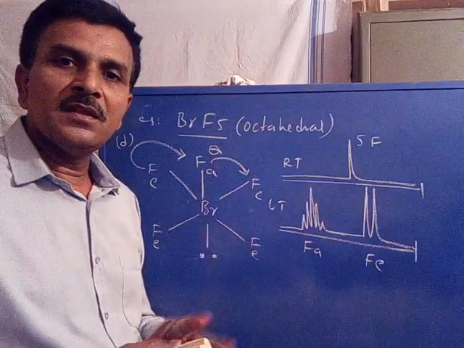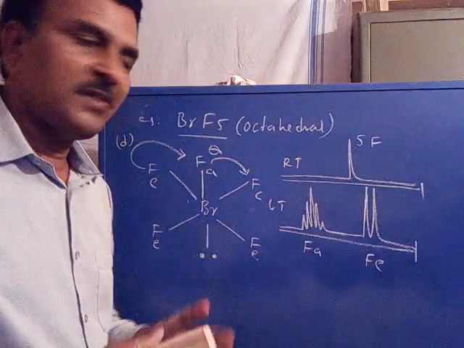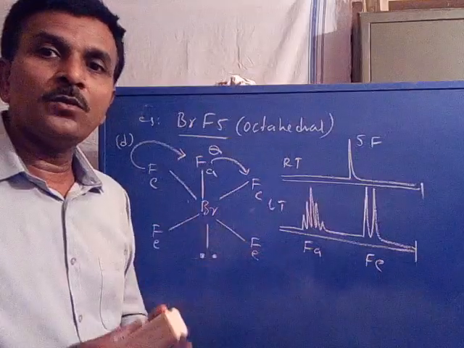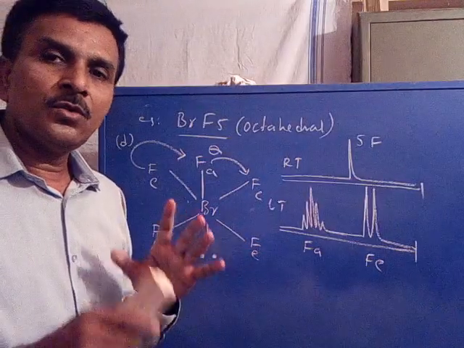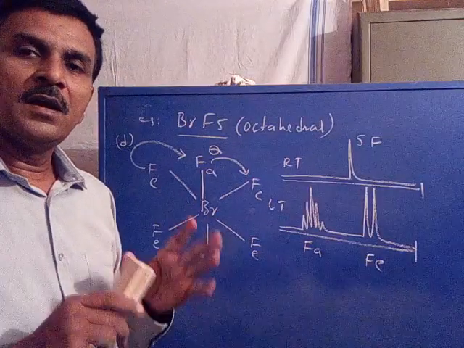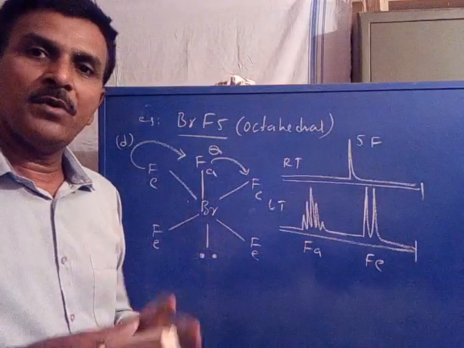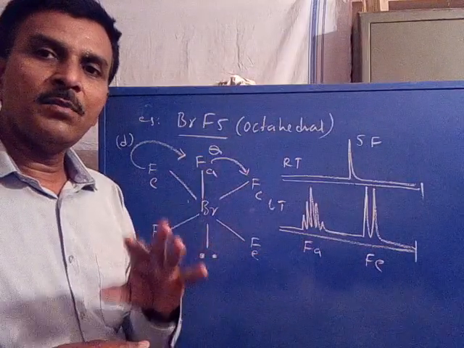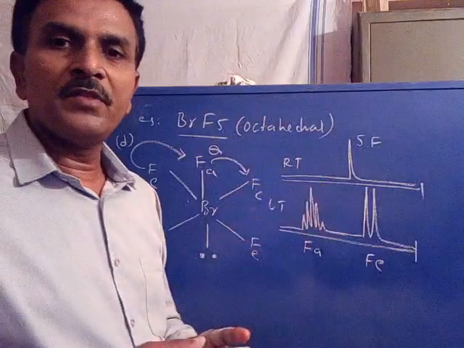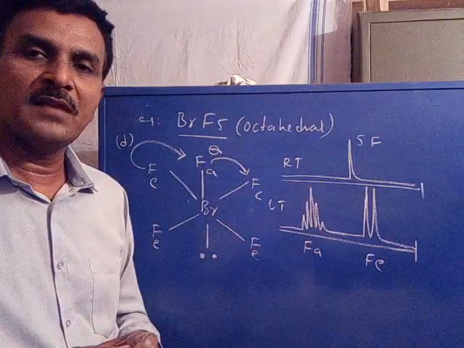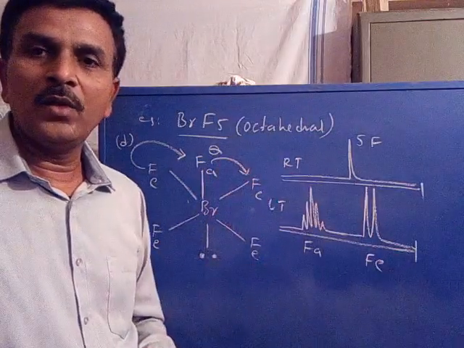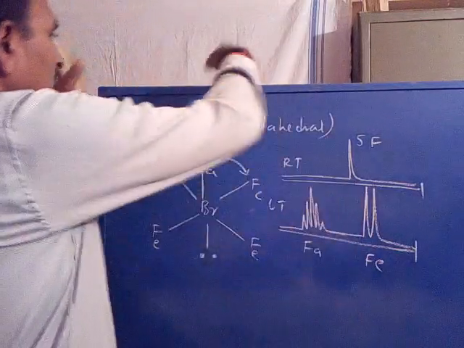When the temperature is decreased, that is at lower temperature, what happens? There is no exchange of axial to equatorial, equatorial to axial. So the fluorines become non-equivalent. So there are two sets of non-equivalent fluorines, and they are coupled with each other. One axial fluorine coupled with four equatorial appears as a quintet. Four equatorial fluorines coupled with one axial appear as a doublet. So one quintet signal and one doublet signal appear at lower temperature. So this is BrF5.